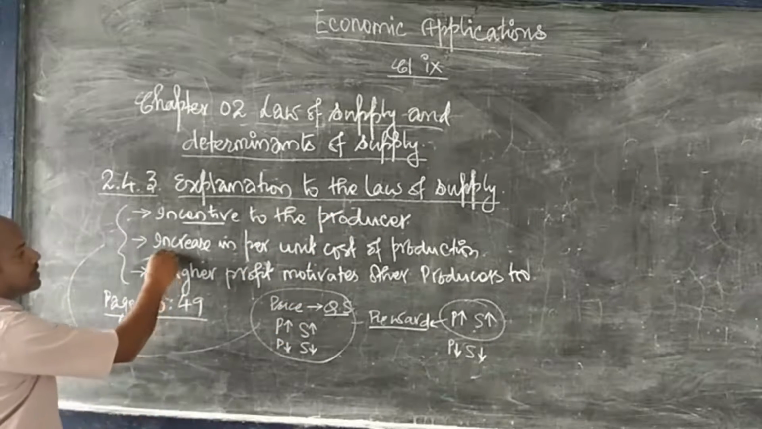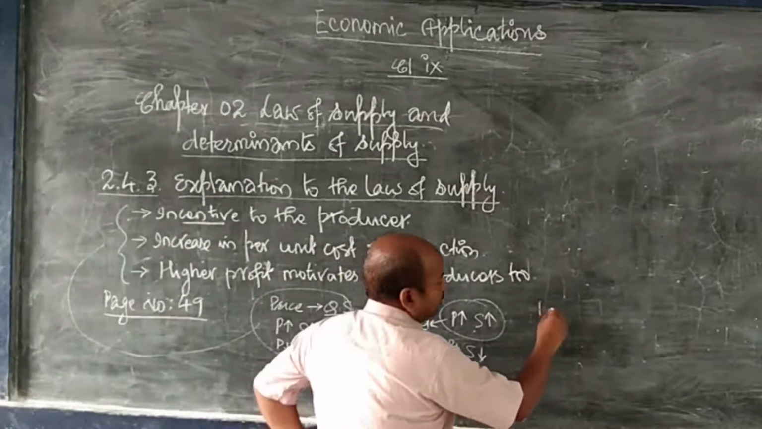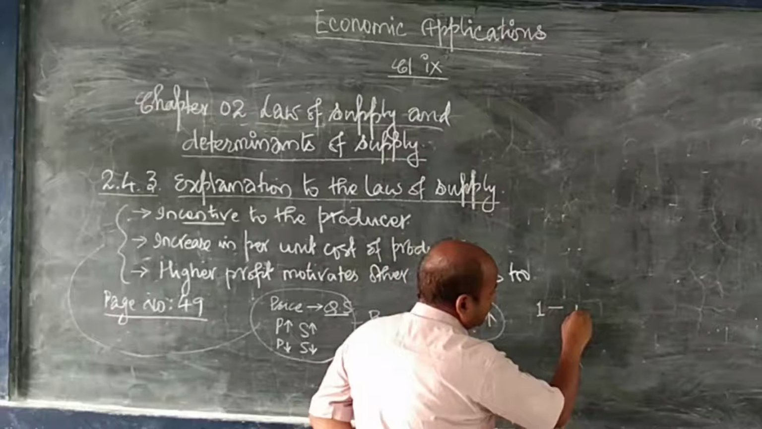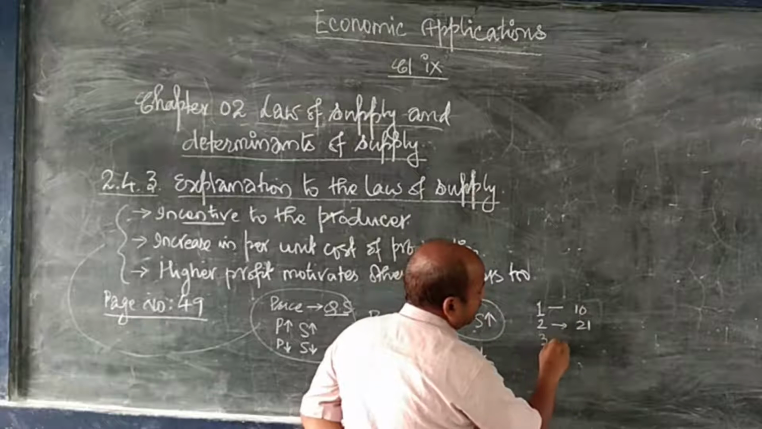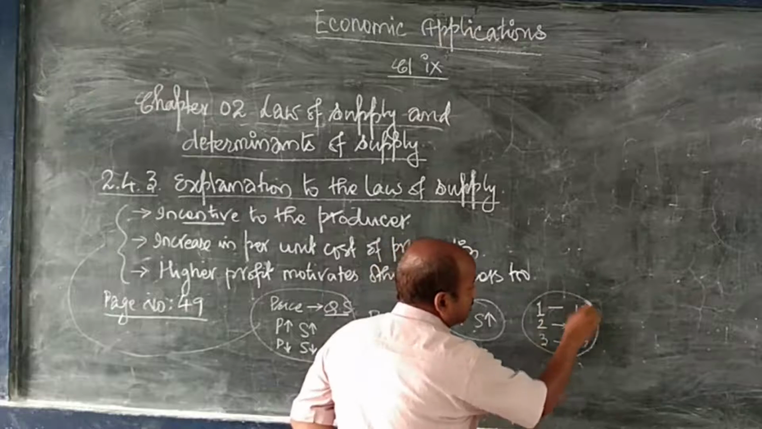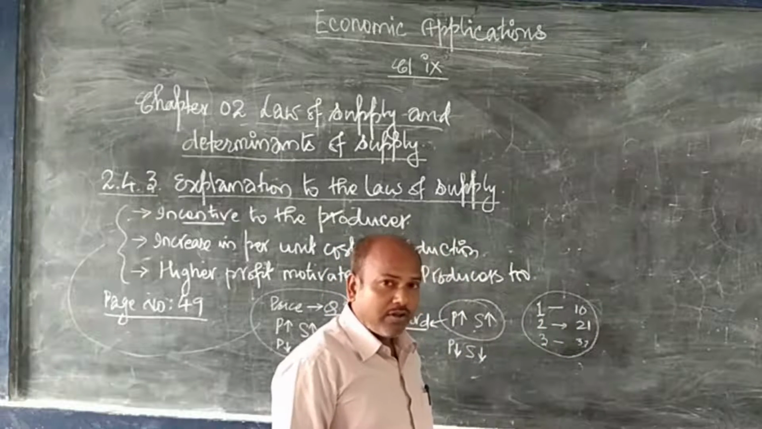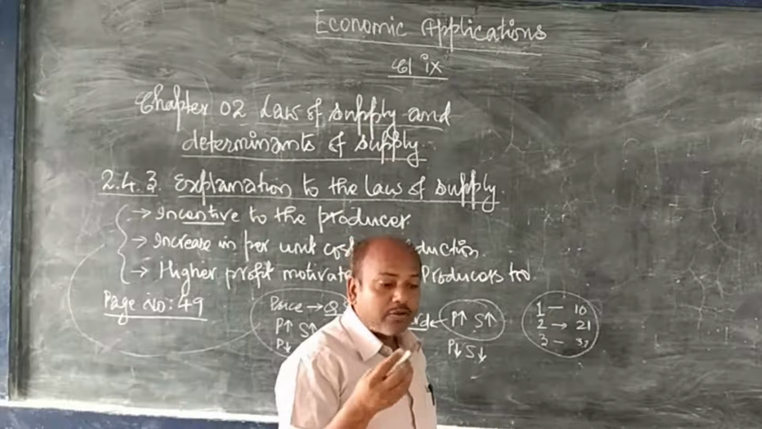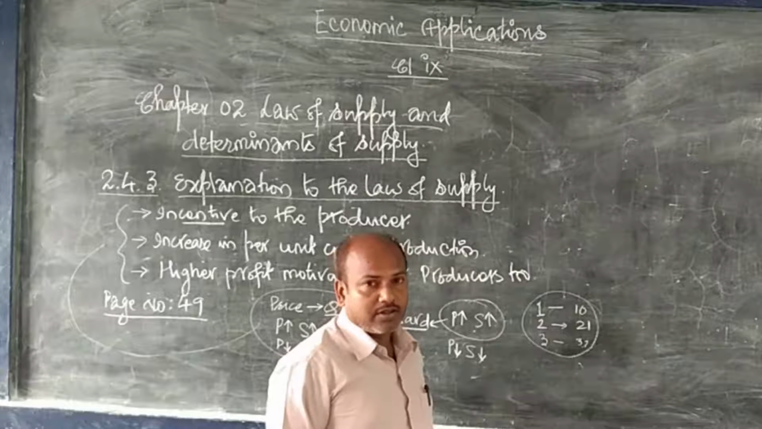Now, the second reason is increase in per unit cost of production. What happens is when you produce 1 unit of a commodity, if the cost of production is 10 rupees, when you produce 2 units, it goes to 21 rupees. When you produce 3 units, it should be 32 rupees. The cost of production keeps on increasing. Cost of production means the total cost required in manufacturing some commodity.